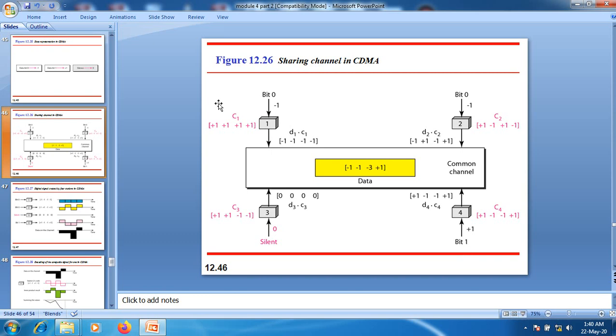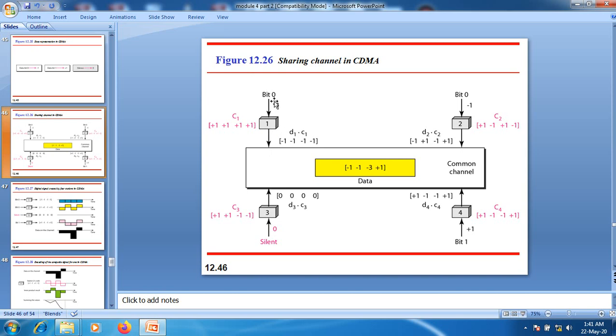These stations have already been assigned chipping codes: C1 is plus 1 plus 1 plus 1 plus 1. C2 is plus 1 minus 1 plus 1 minus 1. The chipping sequence for node 3 is plus 1 plus 1 minus 1 minus 1. For node 4, it is plus 1 minus 1 minus 1 plus 1.